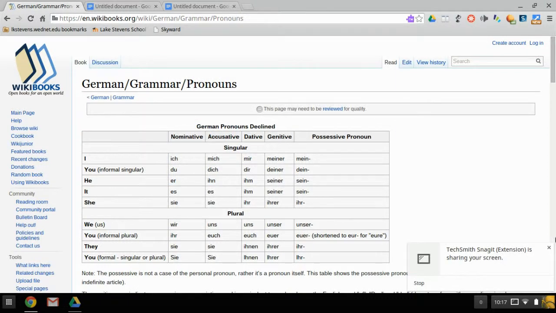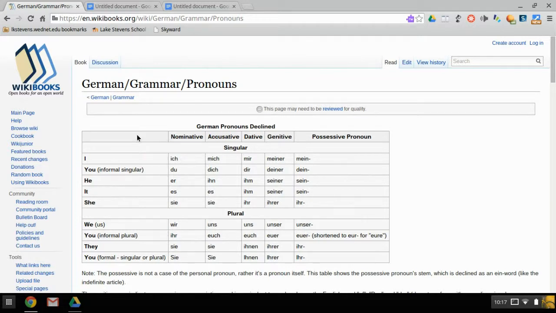All right. So we have here the nominative, accusative, and possessive pronoun versions of I, you, he, it and she, along with we, you, they, and you formal. Ignore the dative and genitive. That is for another time.